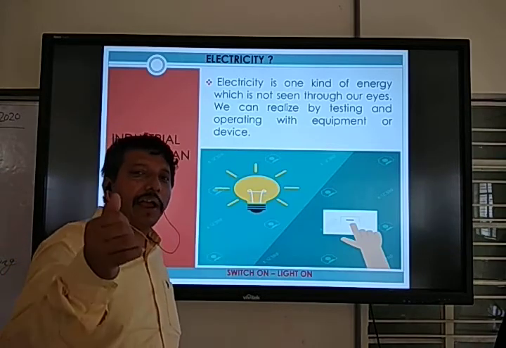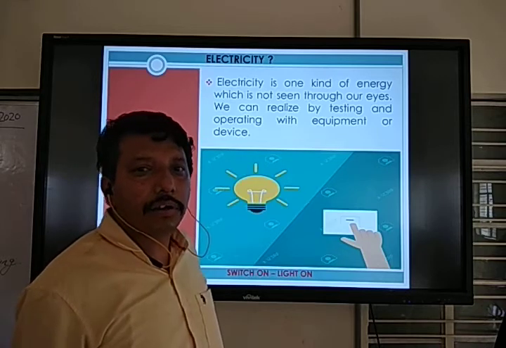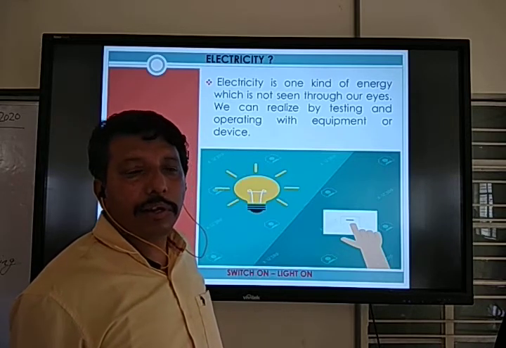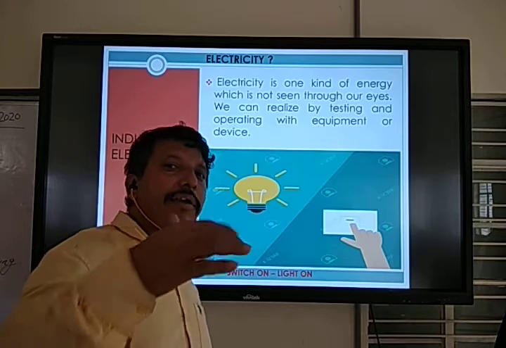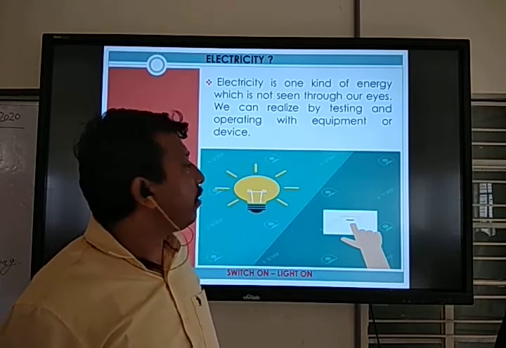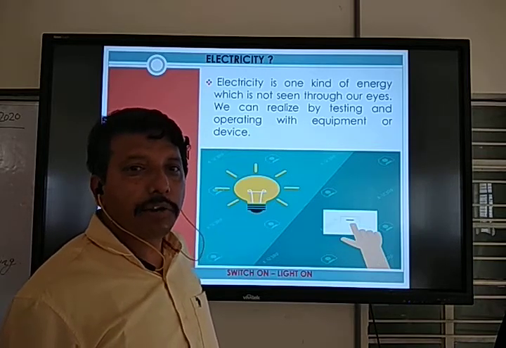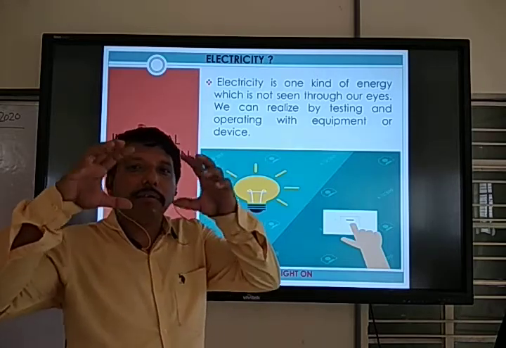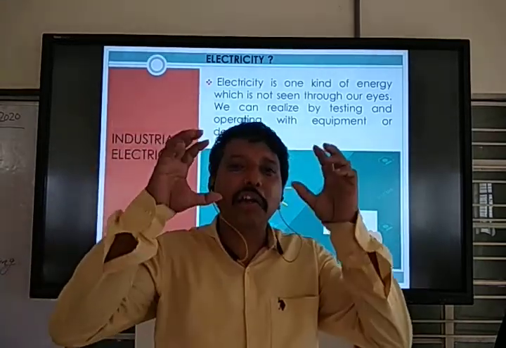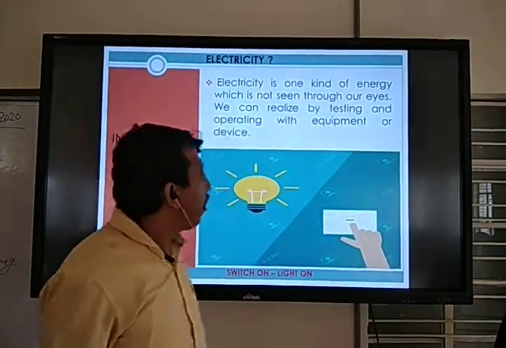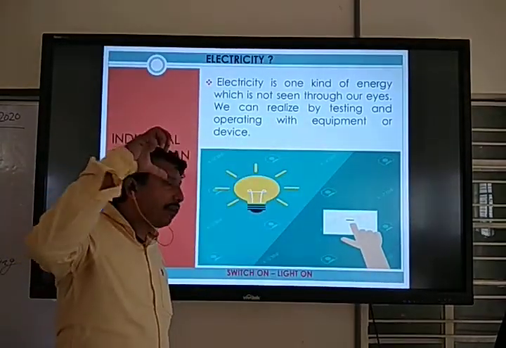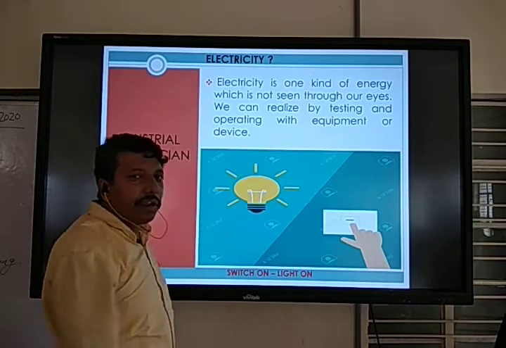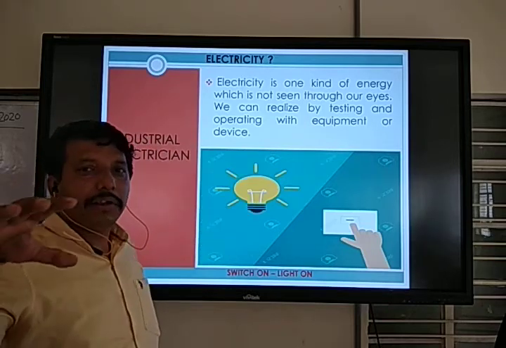You can test with an electrical tester too. We can find out, but we cannot see. So we can realize it with testing and operating.